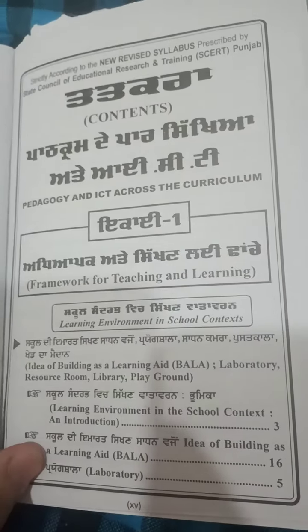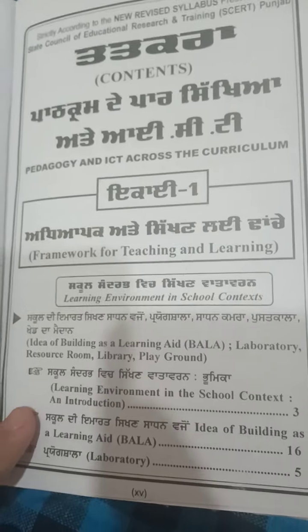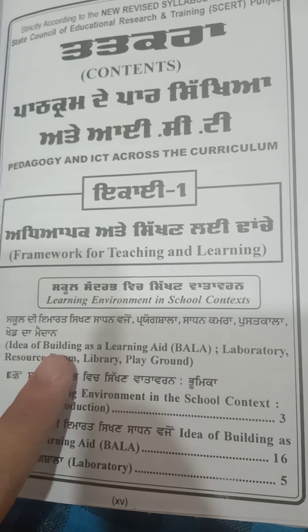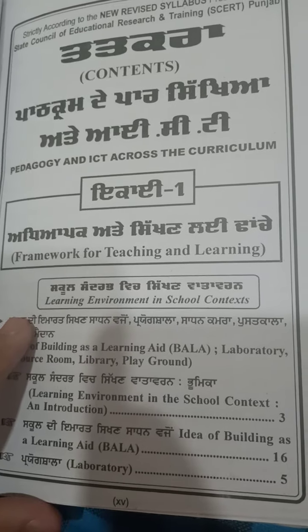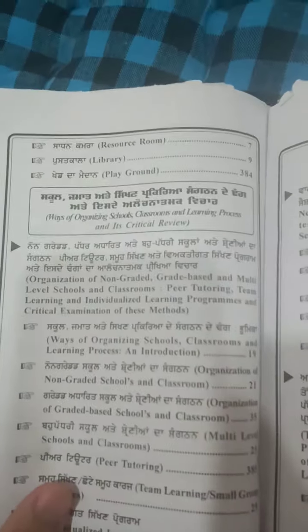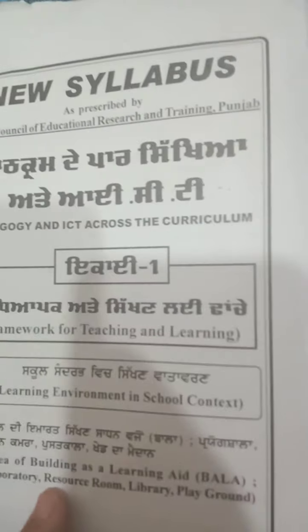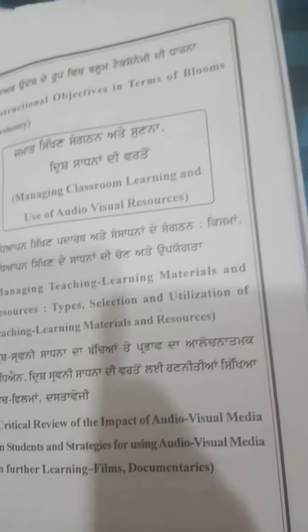Unit 1, framework for teaching and learning. Then points are given. We can check the points of the contents and verify with the syllabus, like idea of building as a learning aid, laboratory, resource room, learning environment, learning aid, laboratory, resource room, playground. You can check that, verify with the syllabus. So unit first one is absolutely clear.